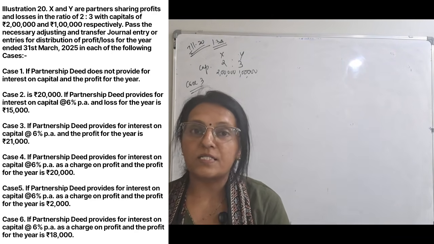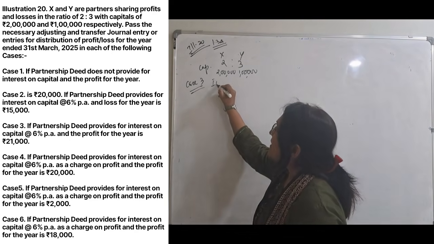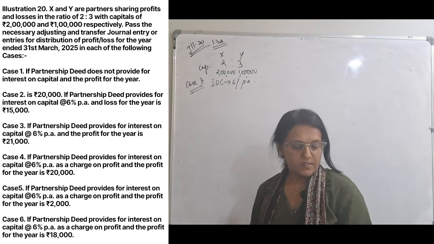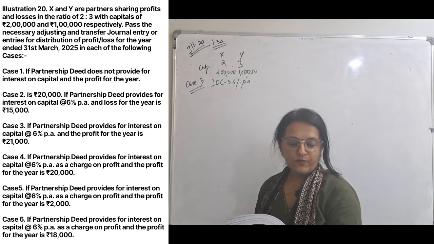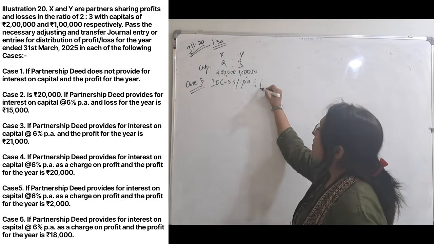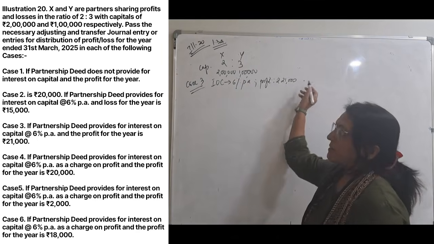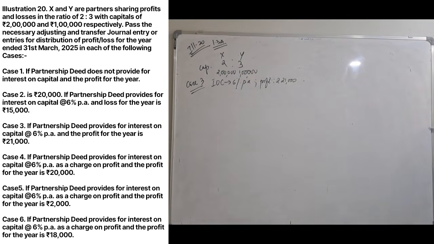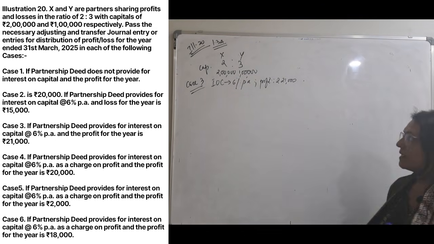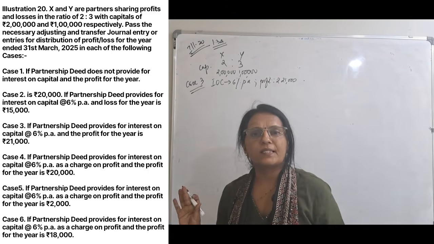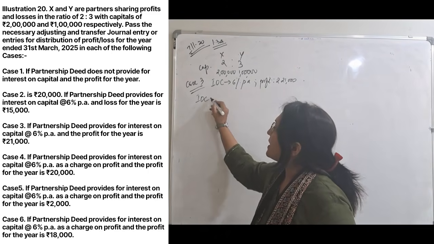Partnership deed provides interest on capital, so we have to give it. Interest on capital at 6% per annum. And how much is the profit? Profit for the year is 21,000. Well and good. There is a profit of rupees 21,000. Okay, let's check. When it says interest on capital, the first thing is to calculate the interest on capital and keep it. How much is interest on capital?